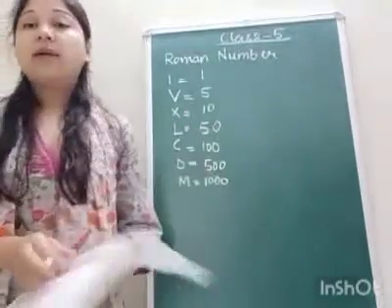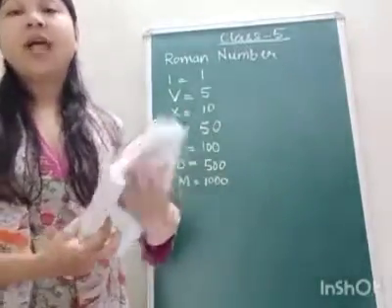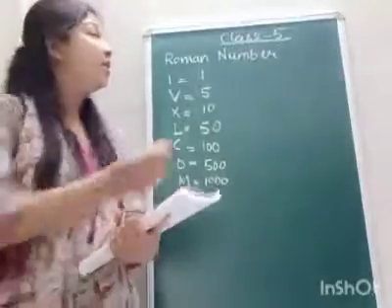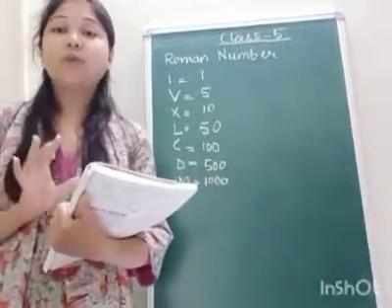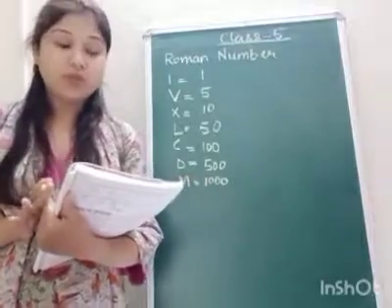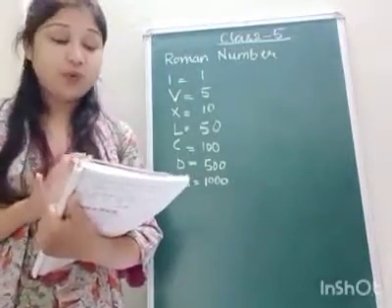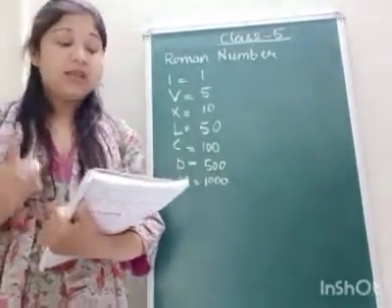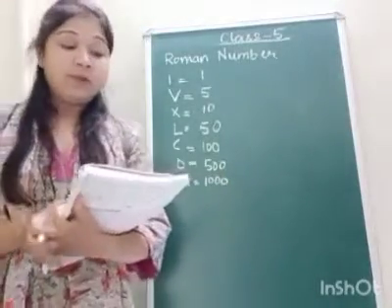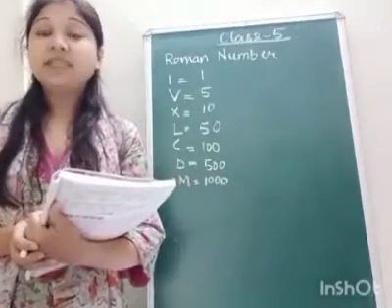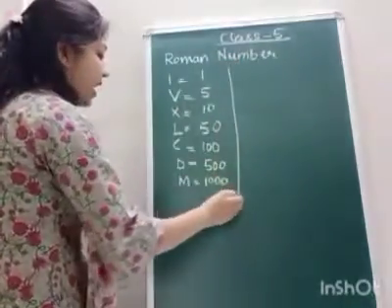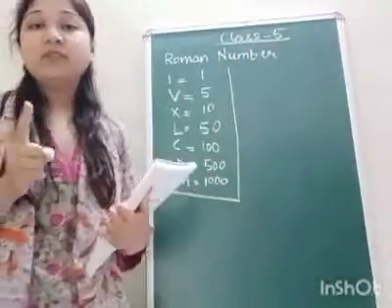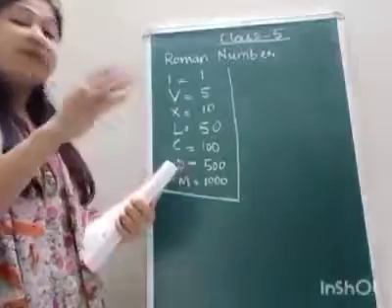Now, if you have to convert any Hindu-Arabic number into Roman numerals, you have to follow the rules which were made for Roman numerals. Rule number 1 is repetition of symbols means addition. If the symbols are repeating, that means you have to add the values.